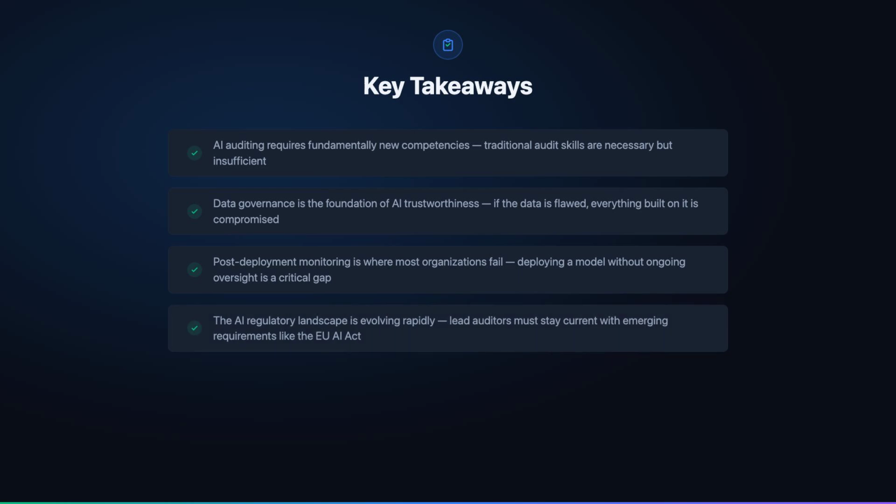And fourth, the AI regulatory landscape is evolving rapidly. The EU AI Act, national AI strategies, and sector-specific requirements are creating new compliance obligations. Lead auditors must stay current with these developments because organizations' AI management systems must adapt to meet emerging legal requirements, and auditors must be able to evaluate whether they have.